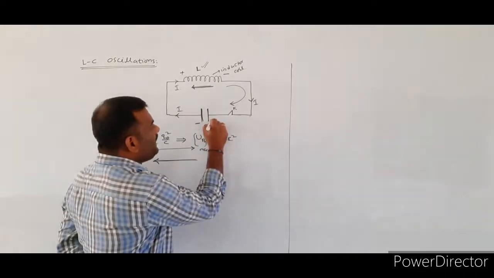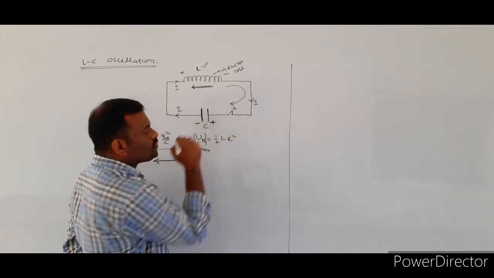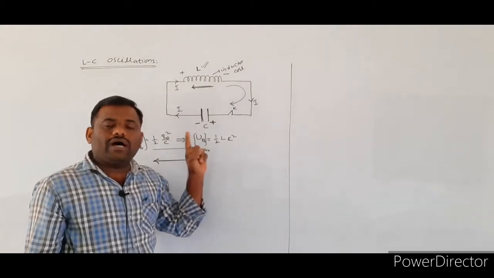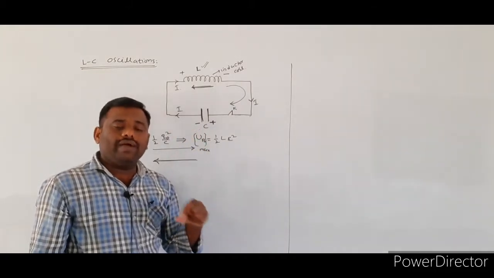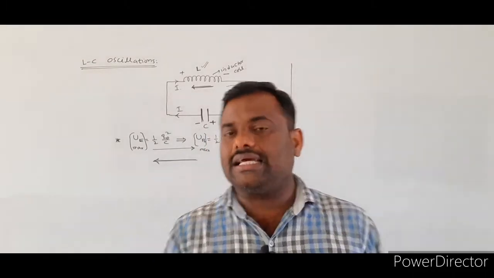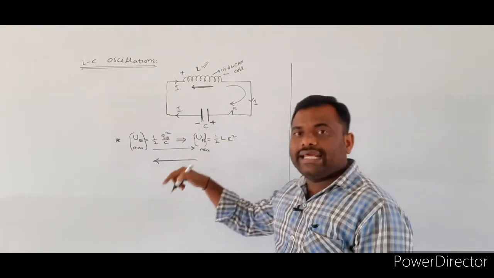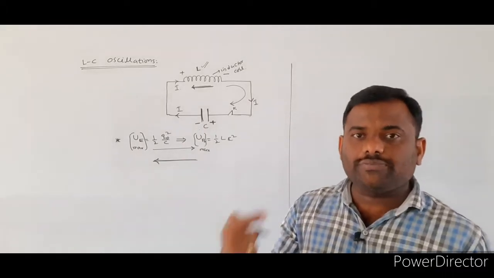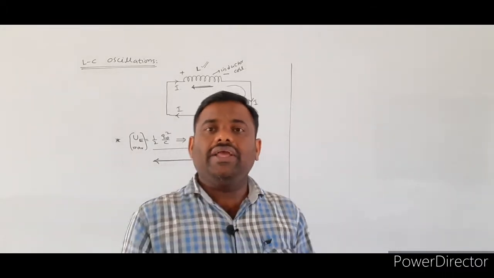So this plate becomes the positive plate, and this plate becomes the negative plate. While the energy is transmitted from the inductor coil to the capacitor, the capacitor is electrically charged with reverse polarity compared with the initial case.